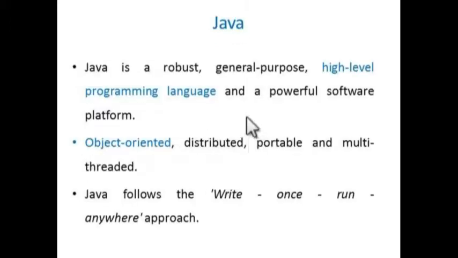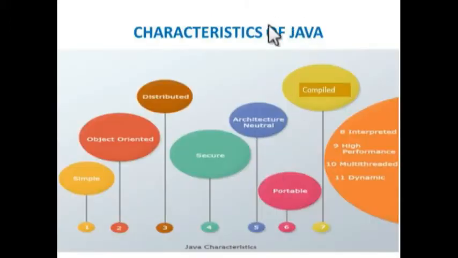So we can say Java is a general purpose high level programming language. It has a lot of features like object oriented, distributed, portability. It follows the write once, run anywhere approach. So let us see the characteristics of Java one by one.